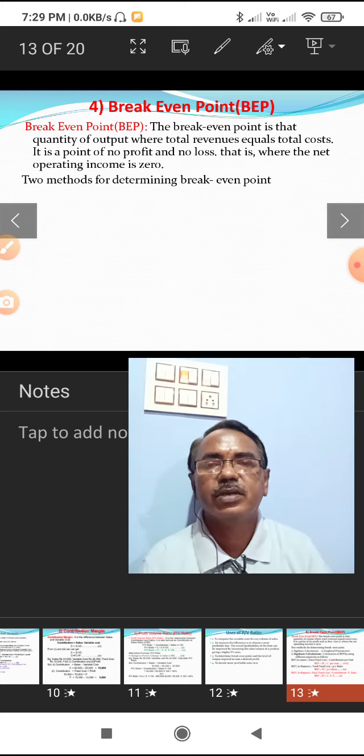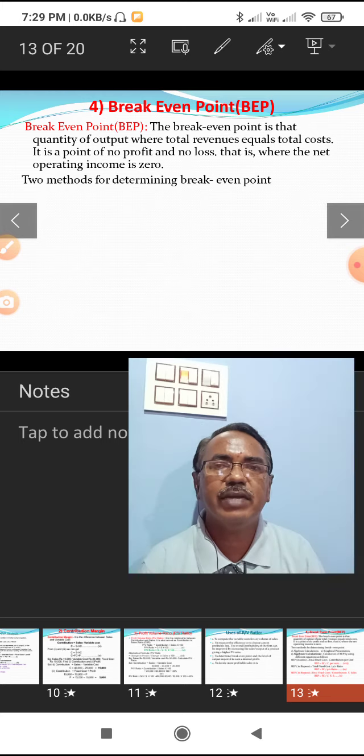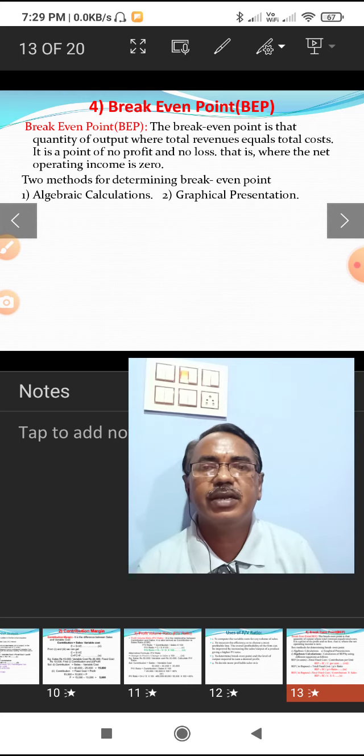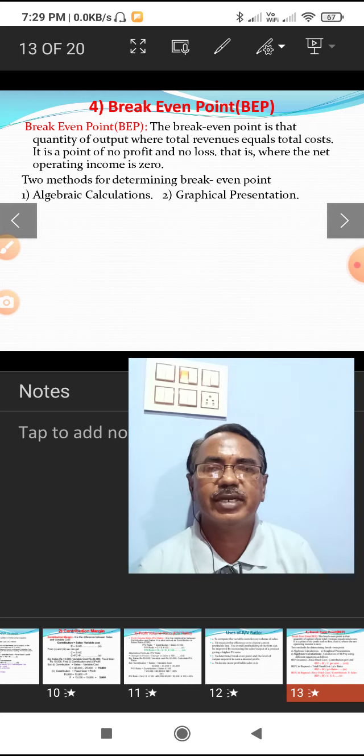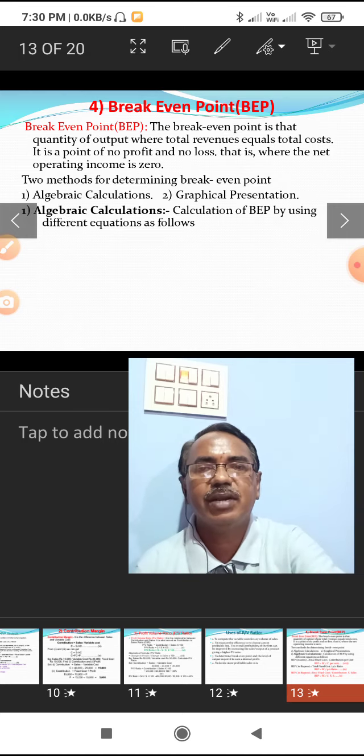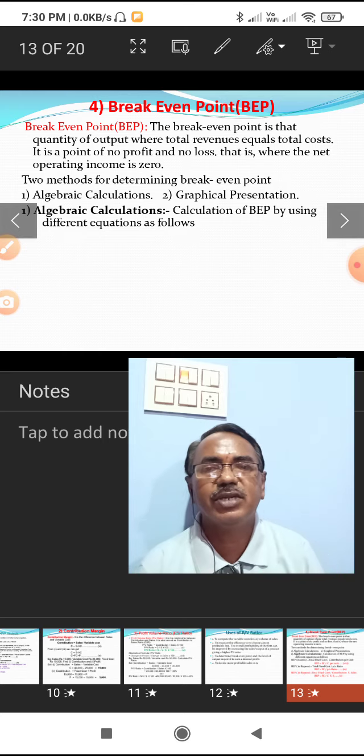Now, how can we calculate the break even point? There are two methods. The first one is algebraic calculation, the mathematical method, and the second is graphical presentation, fixing the break even point in a graph. Now, what is the mathematical method of calculation of the break even point?